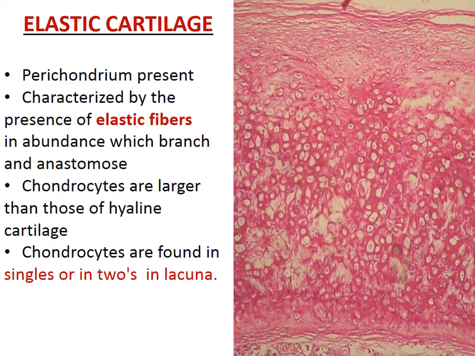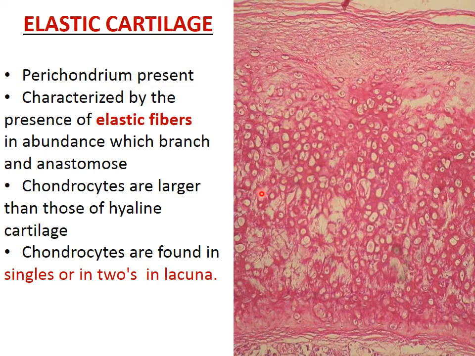Now, elastic cartilage. Perichondrium is present in elastic cartilage. Elastic cartilage is characterized by the presence of elastic fibers, which are present in abundance and which branch and anastomose with each other. Here in elastic cartilage, the chondrocytes are larger as compared to those of hyaline cartilage. These chondrocytes are found singly or in twos in a lacuna.